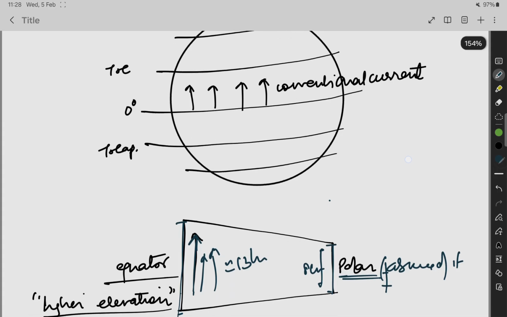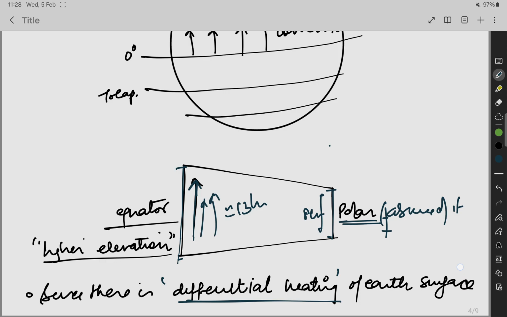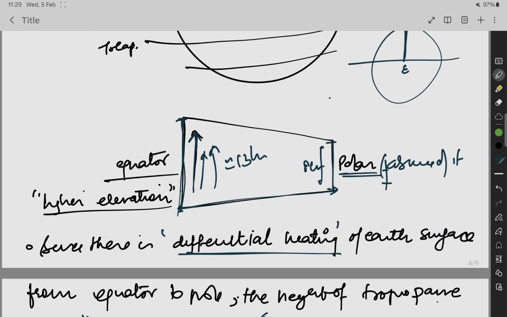Fair enough. Now move toward it. Look, this is the equator, and this is the pole. We just take this line and put it this way, from vertical to horizontal. This is equator, this is polar. You will find that the heights of these are different. The approximate height at the equator is 18 kilometers, whereas at the pole it is approximately 8 kilometers.